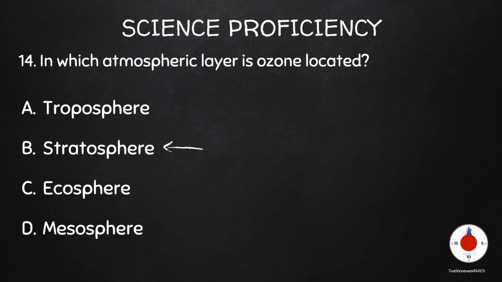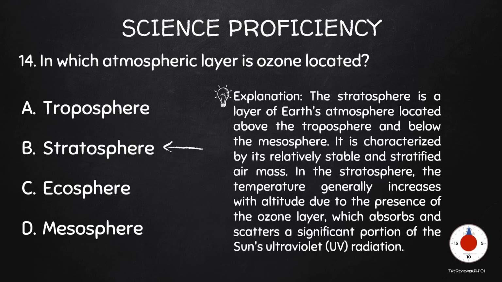The correct answer is E. Explanation: the stratosphere is a layer of Earth's atmosphere located above the troposphere and below the mesosphere. It is characterized by its relatively stable and stratified air mass. In the stratosphere, the temperature generally increases with altitude due to the presence of the ozone layer, which absorbs and scatters a significant portion of the sun's ultraviolet (UV) radiation.